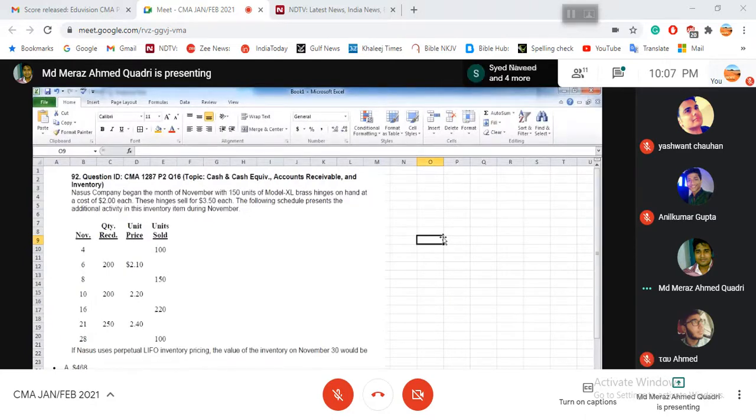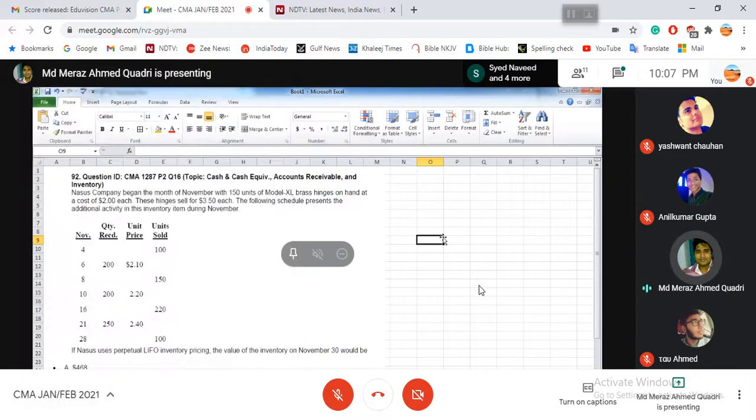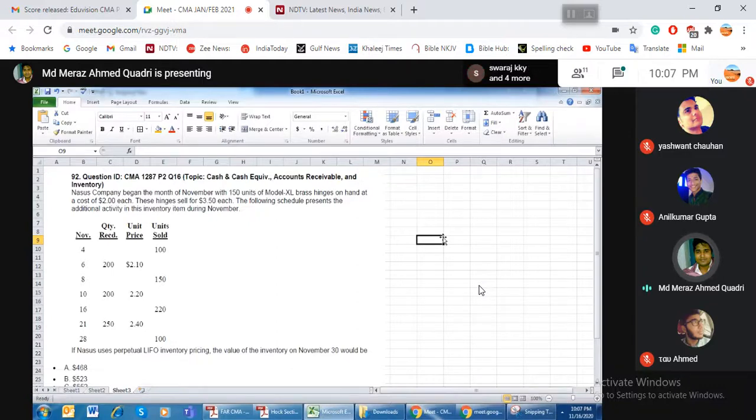So now the question is saying that Nasasu's company began the month of November with 150 units in the beginning, 150 units on hand at the rate of 2. These units sell for 3.5 and the schedule presents the following activities. On the 4th, he sold 100 units. On the 6th, he purchased 200 units, and on the 8th, he sold 150 units. On the 10th, he purchased 200 units. On the 16th, he sold 220 units. On the 21st, he purchased 250 units. On the 28th, he sold 100 units.